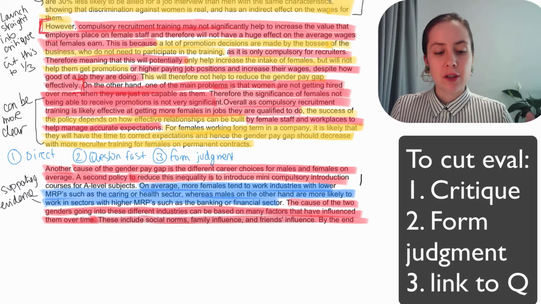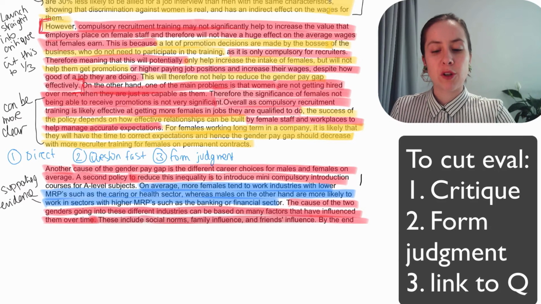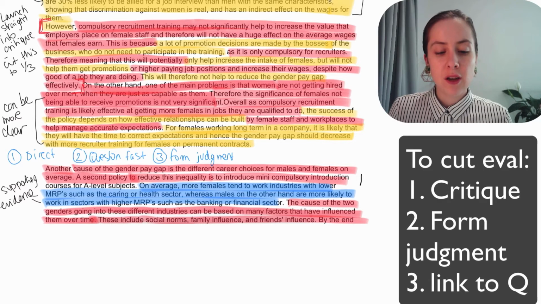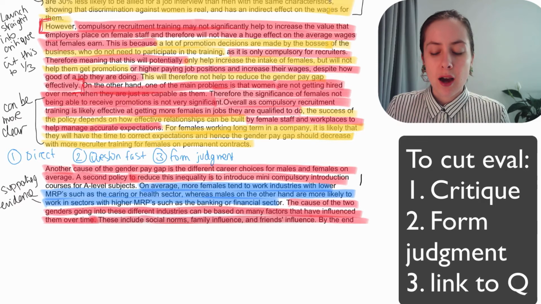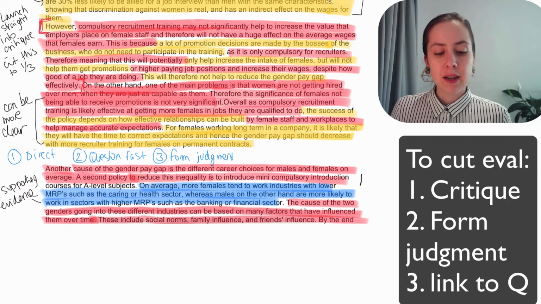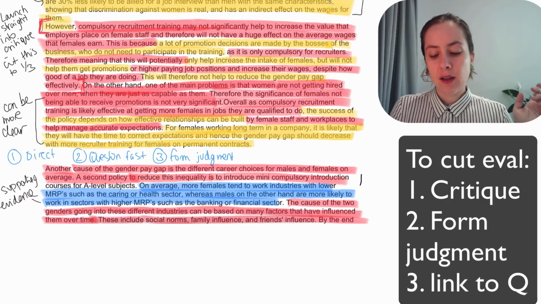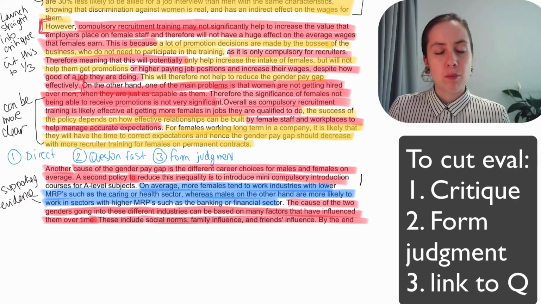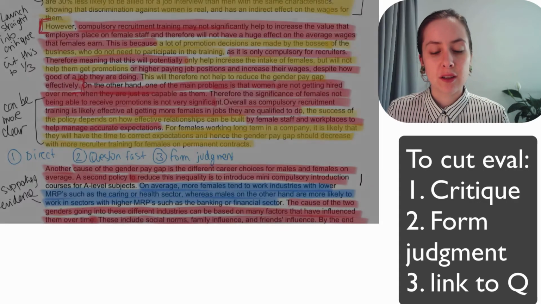But if you are confident, you could just jump in and say, however, a lot of promotion decisions are made by bosses of the business who do not need to participate in the training. How that helps to increase the intake of females and not help to reduce the gender pay gap. The success of the policy depends on how effective the relationships are built, and overall for females working long term in the company, they'll be more able to get into the company and more able to promote a positive image in the company.